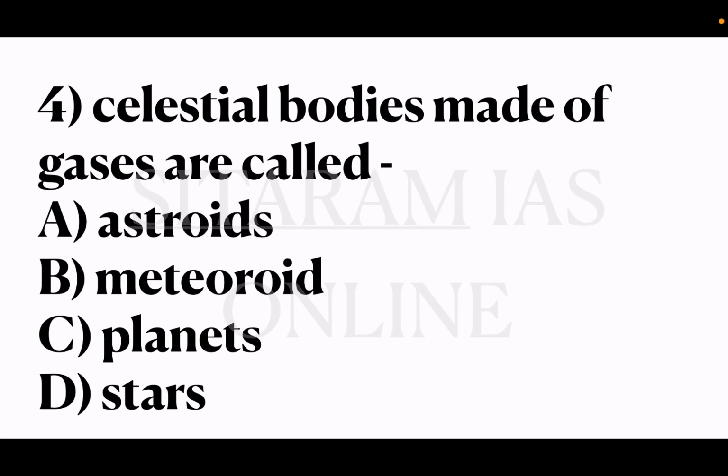Even these planets, meteoroids, asteroids also come under celestial bodies. Don't get confused. But the question is the celestial bodies made of gases are called stars. If the question comes like celestial bodies made up of rock particles, then asteroids, meteoroids, planets will be the answer. So for this fourth question, option D, that is stars, is the correct answer.